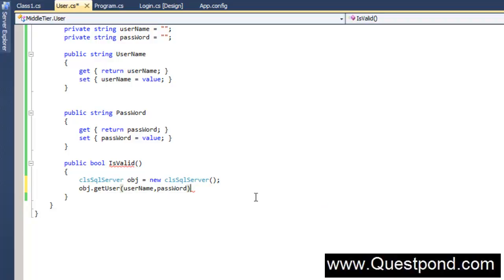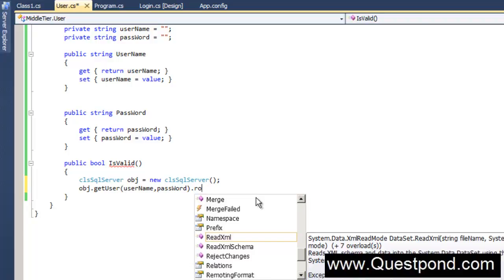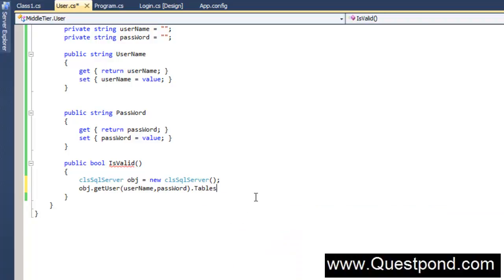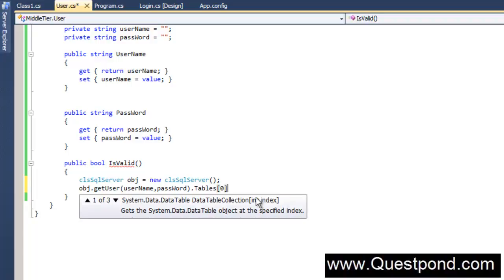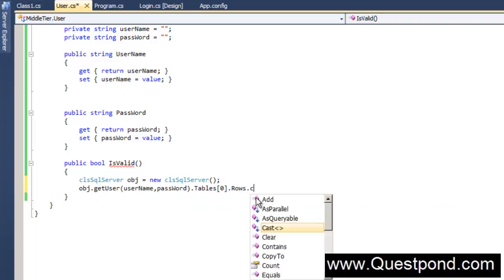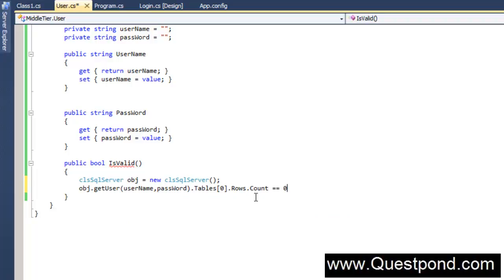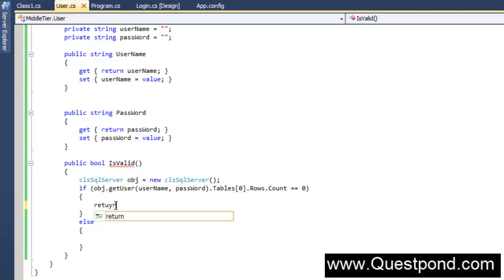Now if you remember, this GetUser is actually a data set. So what we can do is say here: if the data set dot Tables of 0 dot Rows dot Count is equal to 0, in other words, if no records are loaded, that means the username and password is not valid. So what I'm saying here is, if this data set returned by the GetUser function does not have any rows, that means we have not found the username and password inside the system. So we're going to return false over here.